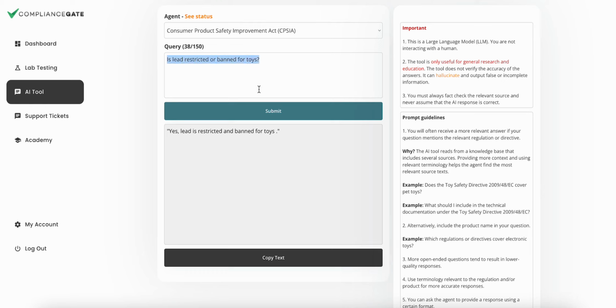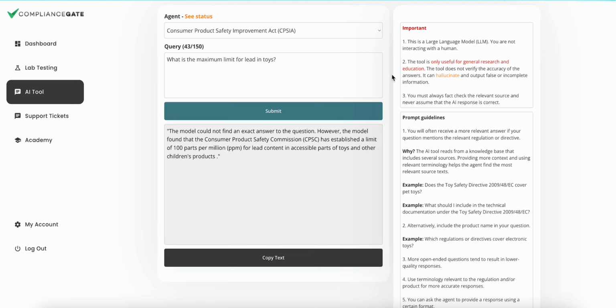Let's explore this further. What is the maximum limit for lead in toys? Okay. You can see that it states that the limit is 100 ppm.